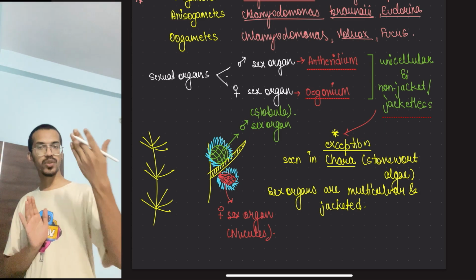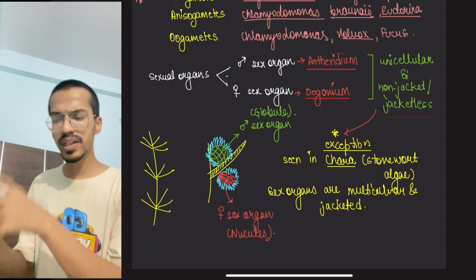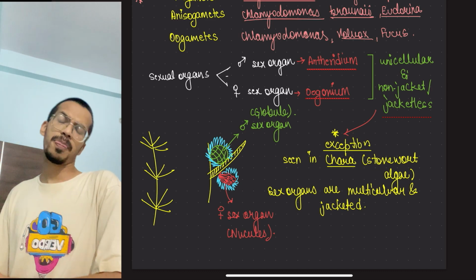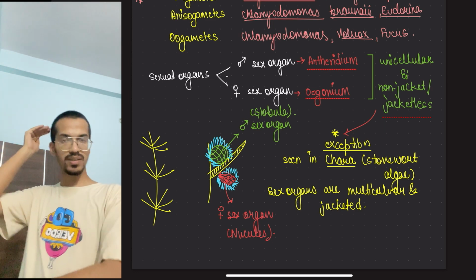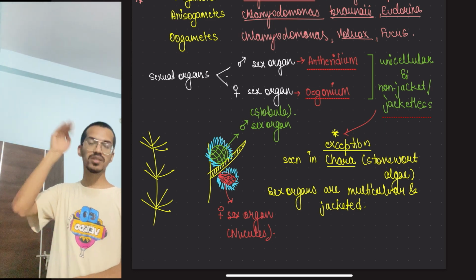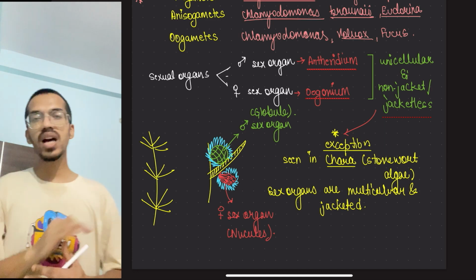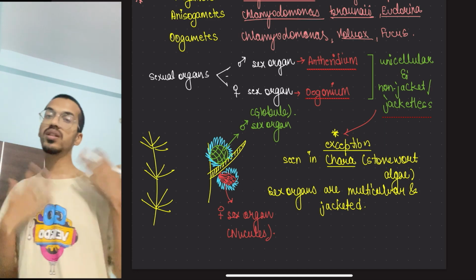Now let's go into the divisions. How it is further divided. You know that there is kingdom, there is division, there is class. So the class division is based on certain factors.